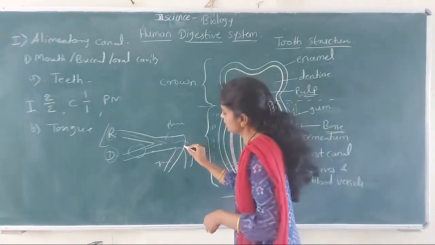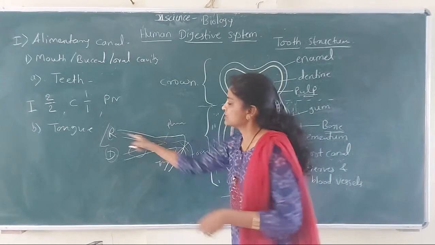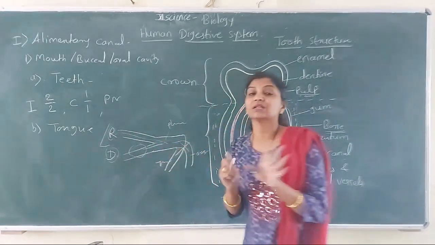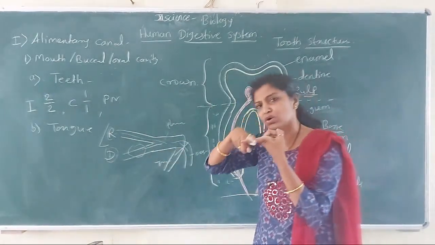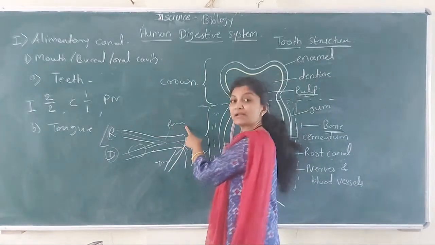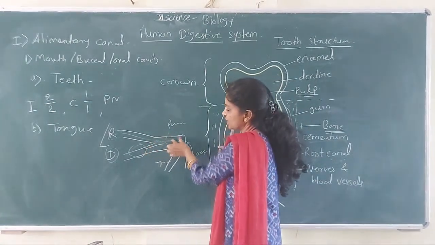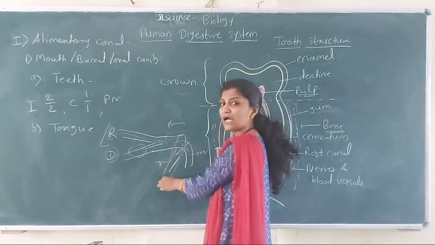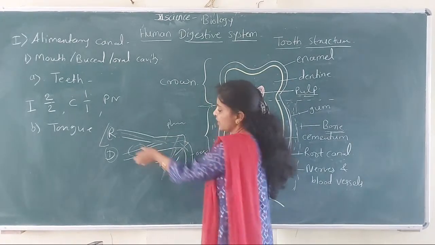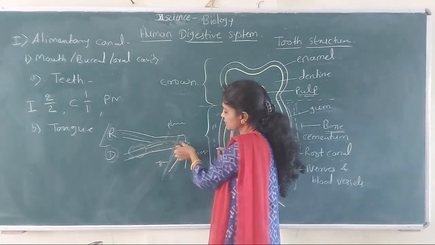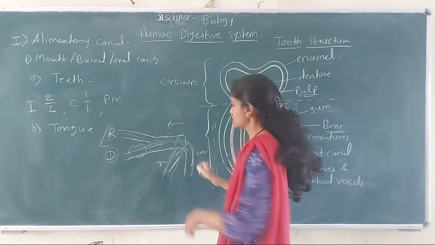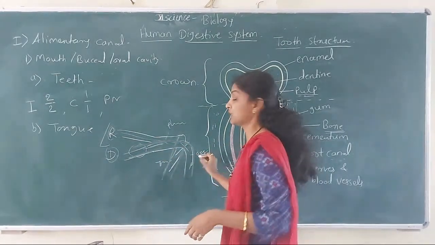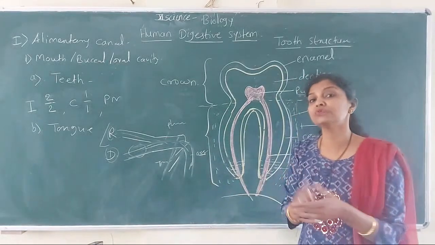So here two systems cross each other, in the pharynx. And here is a part of the digestive system that is called the esophagus.